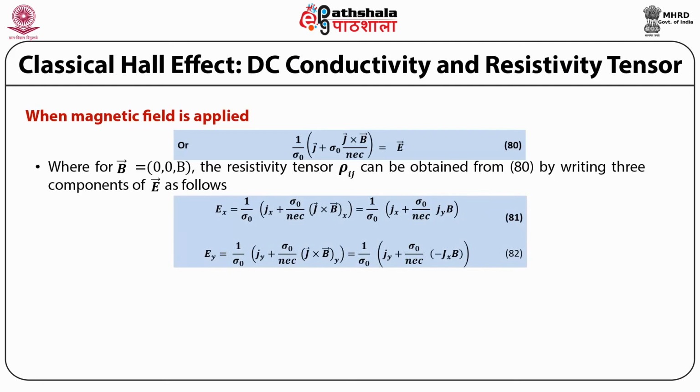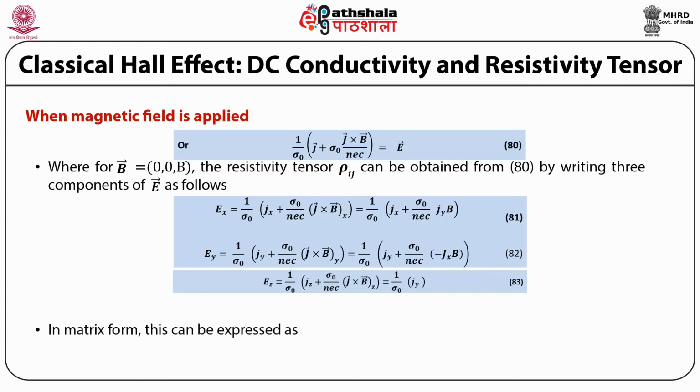Ex is equal to 1 upon sigma naught multiplied by Jx plus sigma naught upon NEC multiplied by J cross B component x, which is equal to 1 upon sigma naught multiplied by Jx plus sigma naught upon NEC Jy into B. Ey is equal to 1 upon sigma naught Jy plus sigma naught upon NEC J cross B component y, which is equal to 1 upon sigma naught Jy plus sigma naught upon NEC multiplied by minus Jx into B. Ez is equal to 1 upon sigma naught Jz plus sigma naught upon NEC J cross B component z, which is equal to 1 upon sigma 0 Jz.